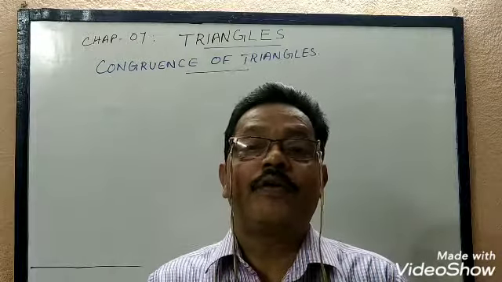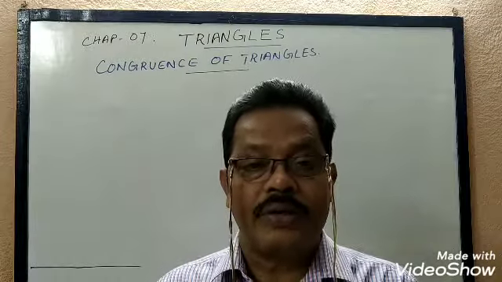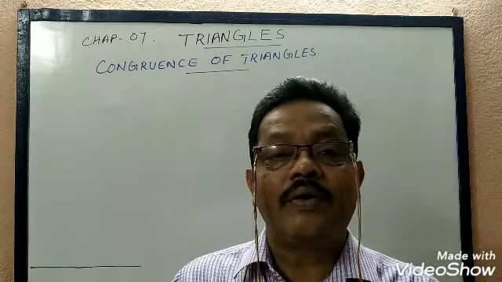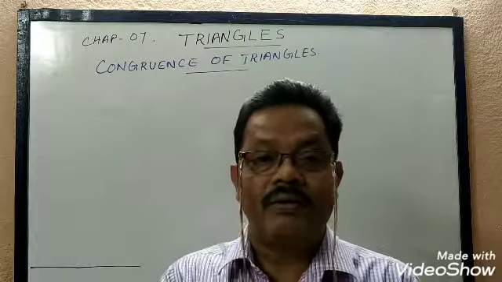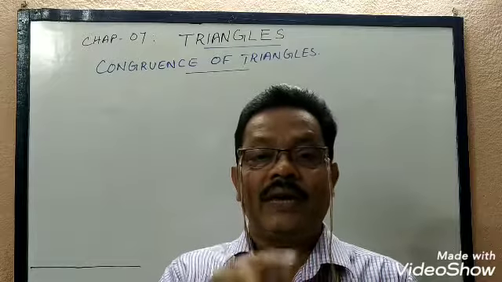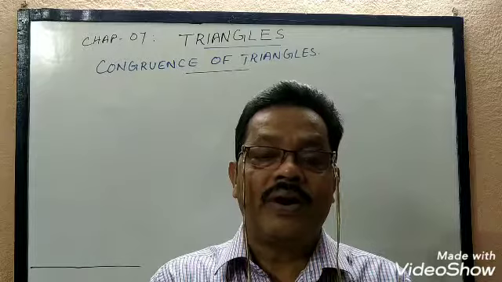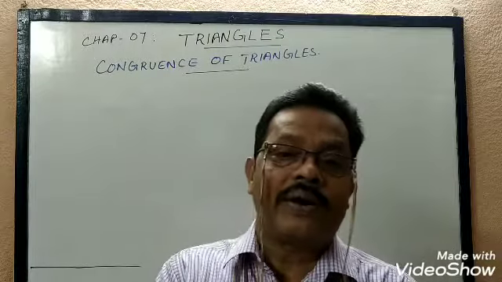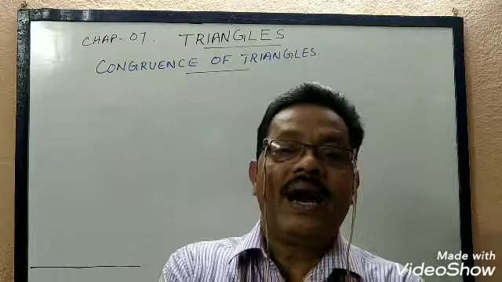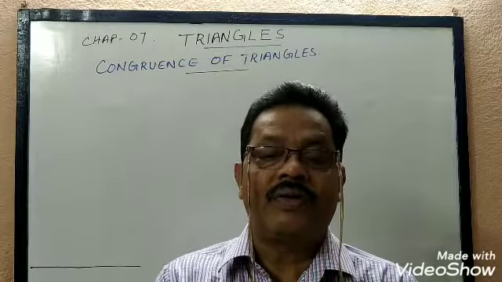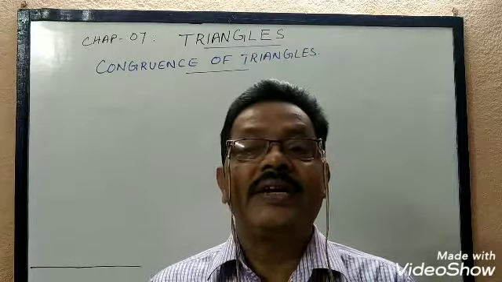What is the condition for two equilateral triangles to be congruent? Two equilateral triangles are congruent if their sides are equal. If both the equilateral triangles are of side 5 centimeter, then one equilateral triangle के ऊपर में दूसरा equilateral triangle आप exactly रख सकते हैं, and we can say that they are congruent if they have the same side.